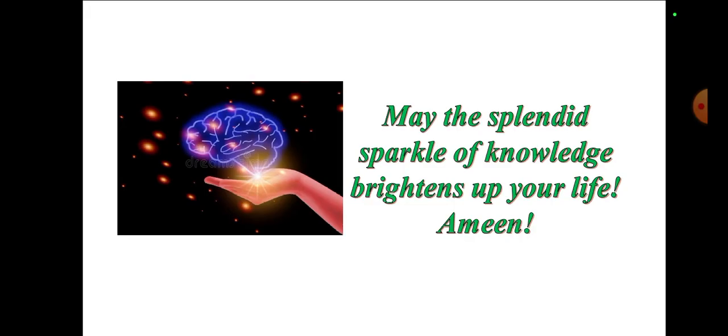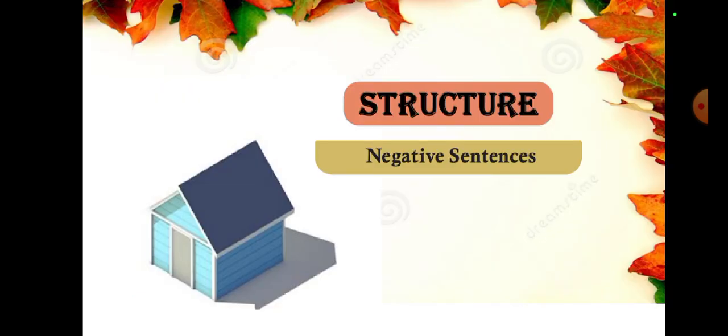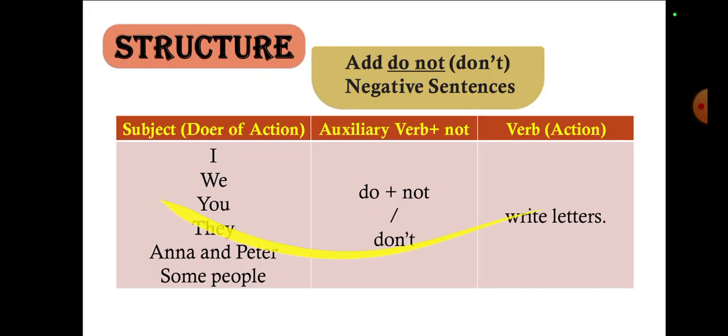Bismillah Rahman Rahim. May the splendid sparkle of knowledge brighten up your life. Ameen. So today we'll learn about the present simple tense, negative and interrogative sentences in that case. So let's do that. Structure. First of all, in the structure of the simple present tense, I will discuss negative sentences with you. Structure: add do not or don't. Negative sentences: subject, the doer of the action. The subject is always the doer of the action, the person that performed the action: I, we, you, they, Anna and Peter, or some people.